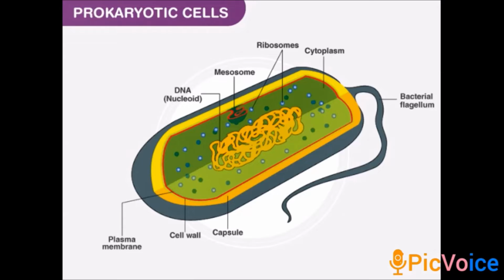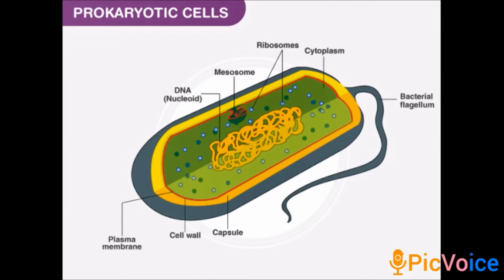So here in this prokaryotic cell, can you find any nucleus? No, we do not find any nucleus because it does not have a well defined nucleus. These prokaryotes have a cell wall and a cell membrane, and inside a fluid matrix, a jelly like substance called cytoplasm is present, and no well defined nucleus is there.